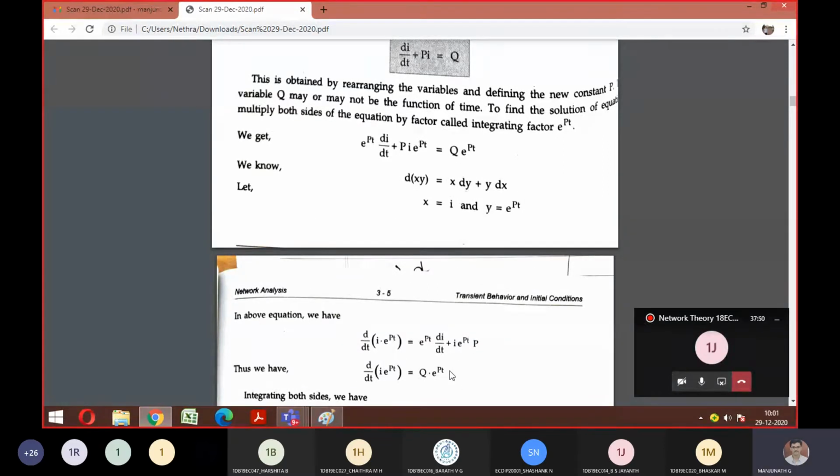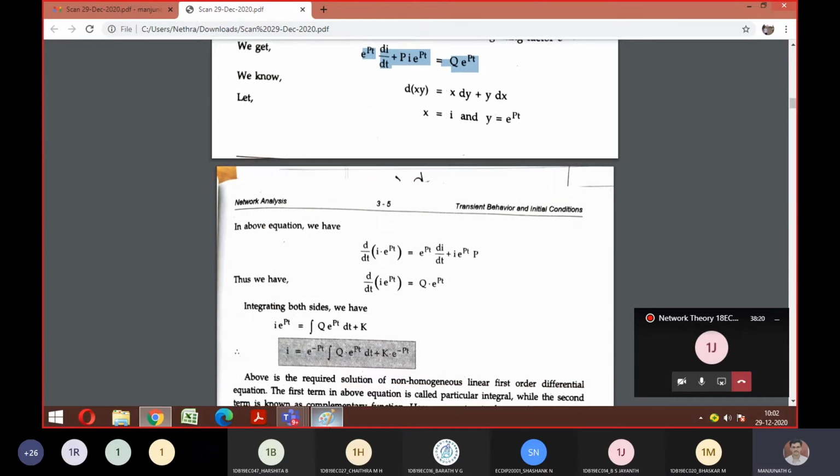Okay, so now tell me how we got this step. What is this equal to? Look at this RHS. Is it equal to Q into e^(pt)? So I can put it directly here, Q into e^(pt). So now the ultimate goal is to find the current. Since we are in differentiation, how can I get my I value? I need to integrate, right? That's why we take integration on both sides. So if we take integration on both sides, the first term becomes I into e^(pt), and the right side becomes an integration plus some constant term k.